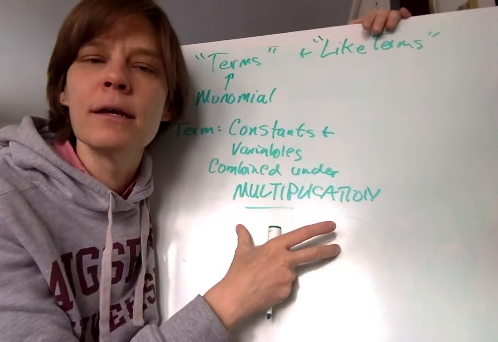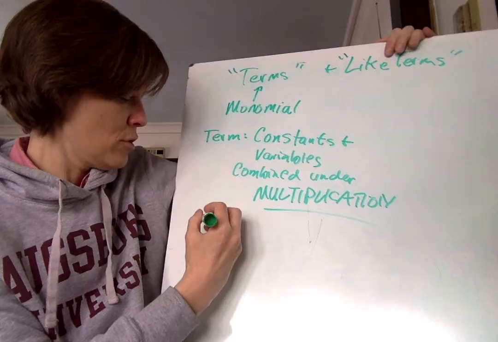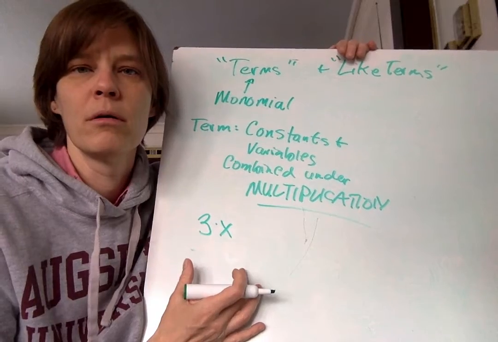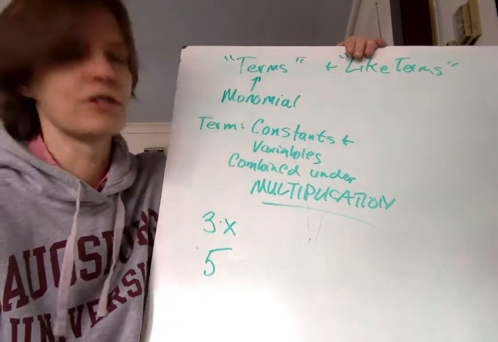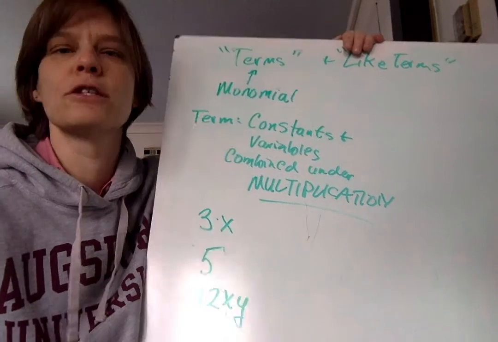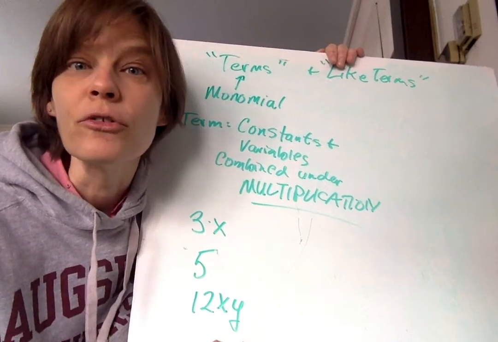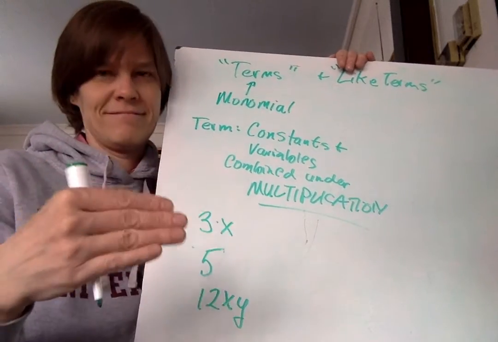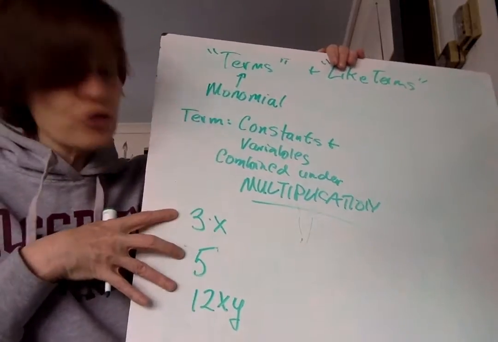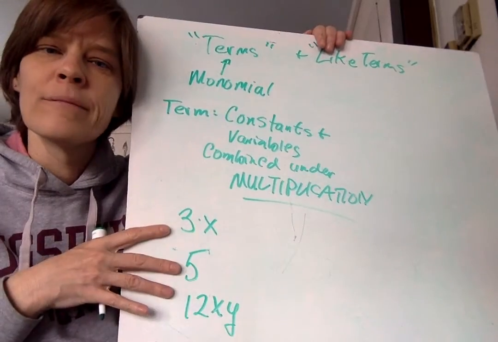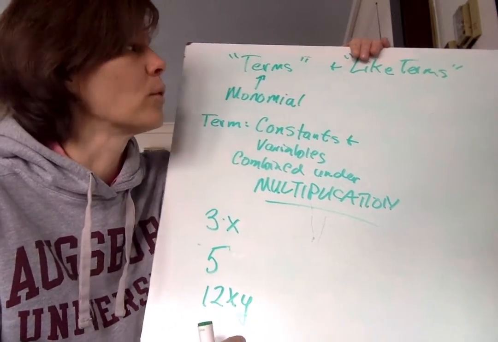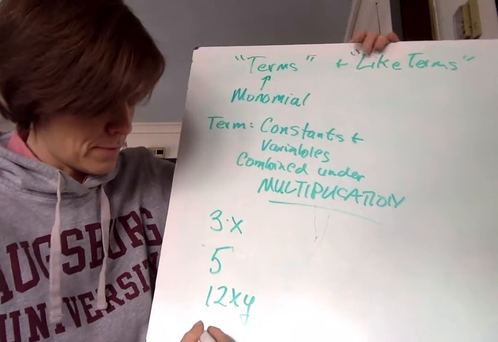Under multiplication, a singular term. So what are examples? 3 times x. That's a term. Okay? 5 is a term. 12xy is a term. What that means is we have 2 variables. They're different. Right? They're 2 different variables. I know this because I used different letters. These are all terms. Okay? 3 times x, 5 times itself, 12 times x times y. Okay? Here's another term. 7m